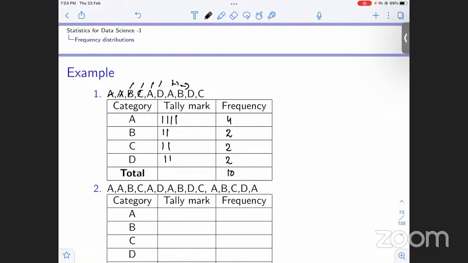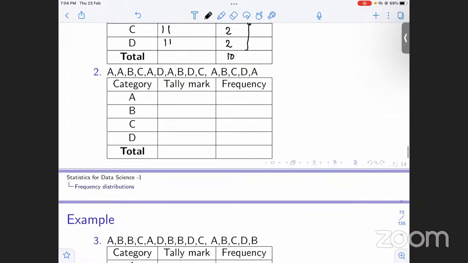1, 2, 3, 4, 5, 6, 7, 8, 9, 10. So we do get that the total observations are 10. In fact, when we sum up these frequencies, it would be equal to the total number of observations. Now moving on to another listing of data.